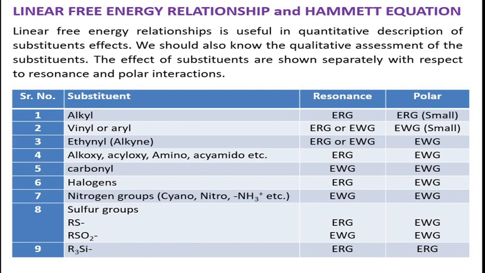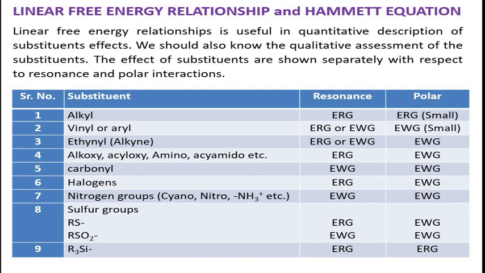Alkyl substituent shows it is an electron releasing group. If you consider its inductive effect, it is also an electron releasing group, a small electron donating effect.